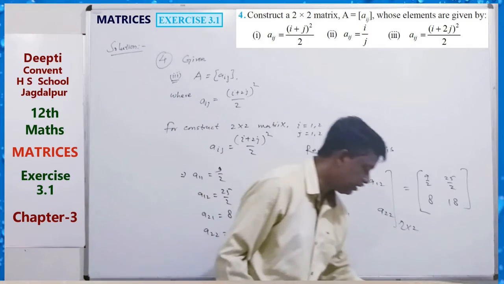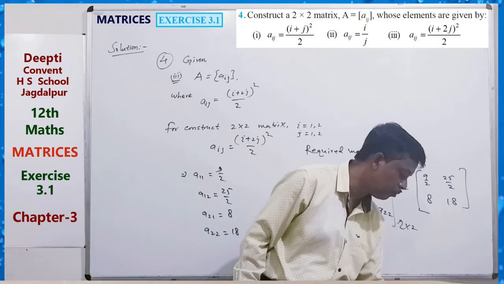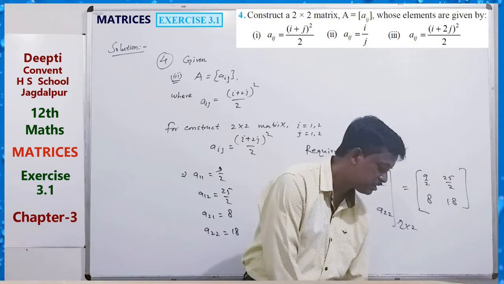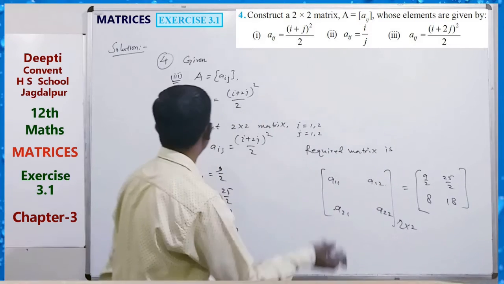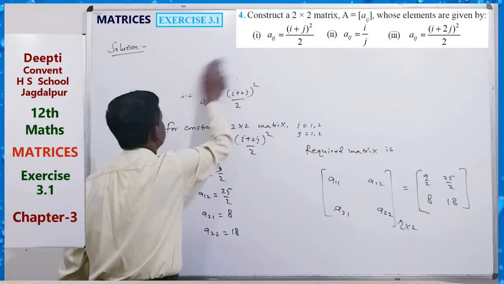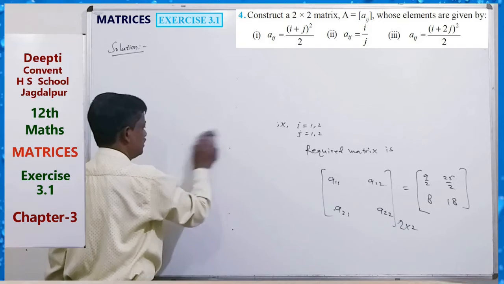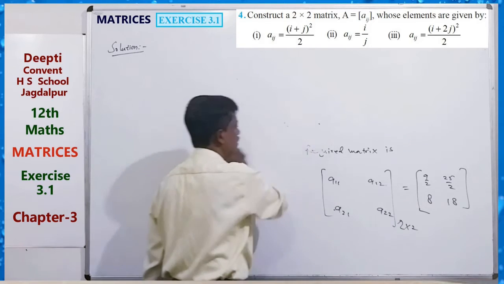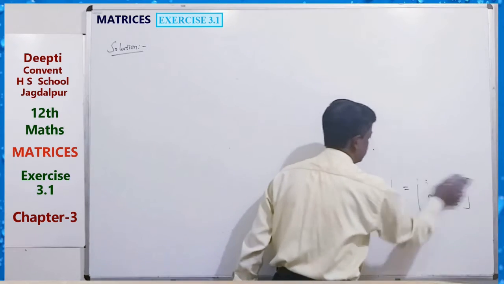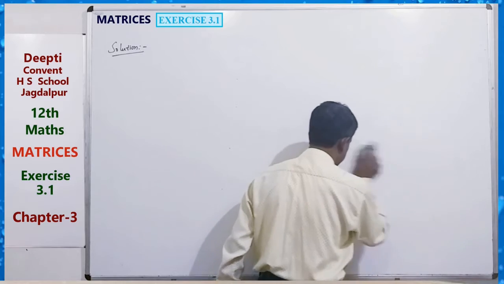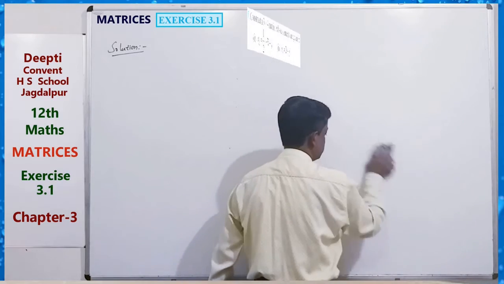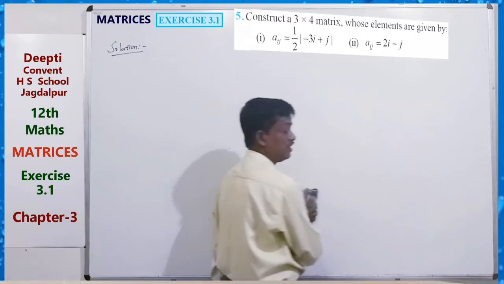Okay. Take question 5. Consider a 3 by 4 matrix whose elements are given by these. Here just do the same process for finding values and you can do it easily. Here a 3 by 4 matrix means 12 elements are there.